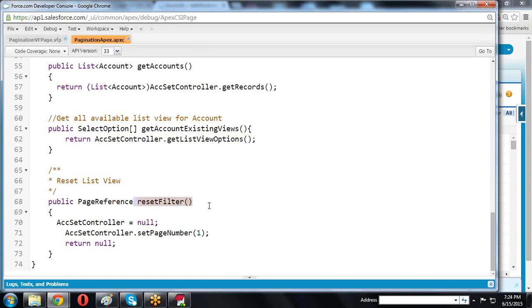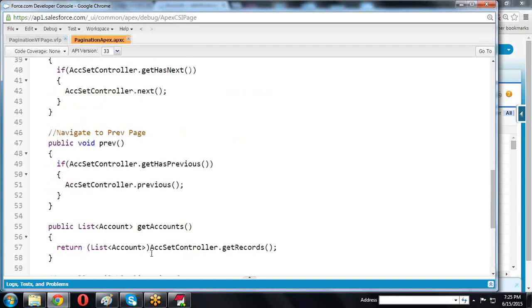Okay, reset to filter. In the reset to filter method, set the page number to 1. Whenever we click something, we reset the page reference, so we set the page number to 1 only. We are calling the reset to filter method. Whenever this method is executing, it is navigating to the first page only.